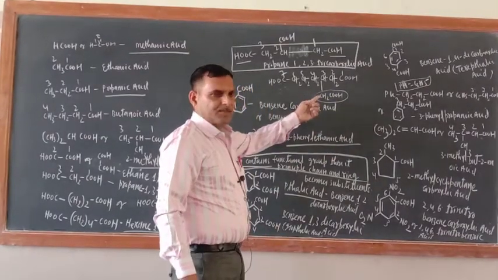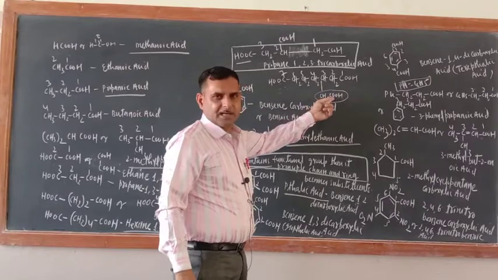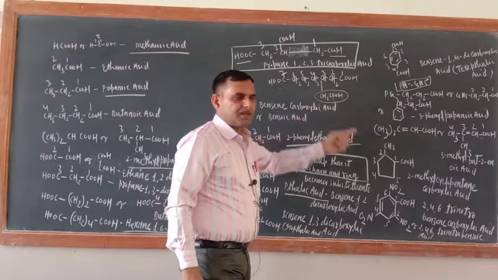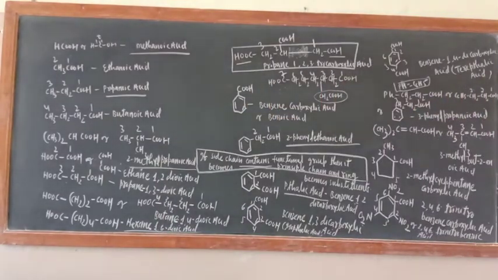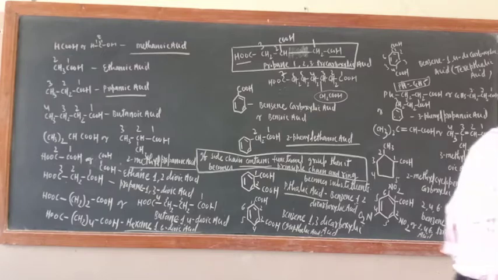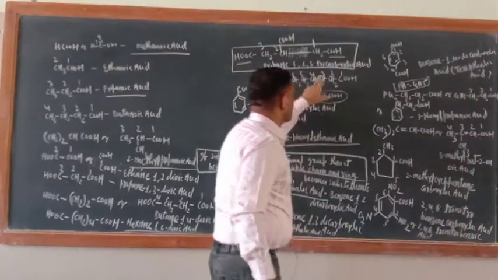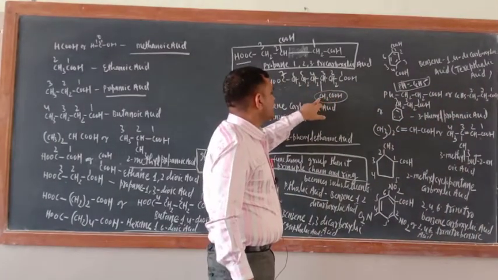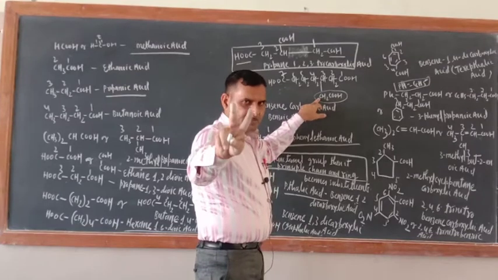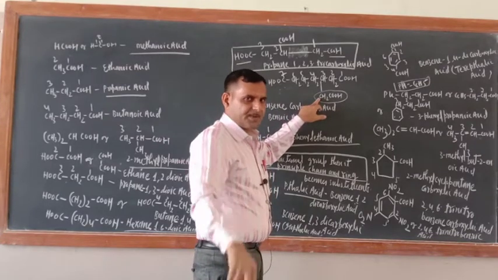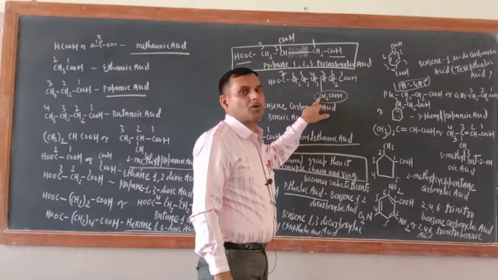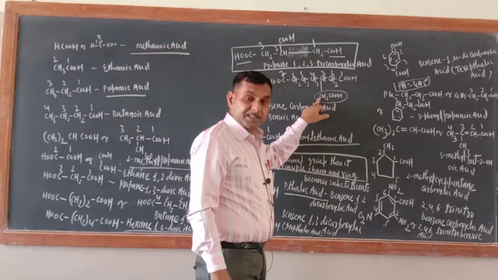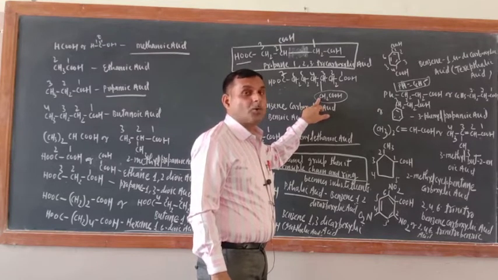So what is the name of this one? Methyl carboxylic. Sorry, okay, sorry. This would be carboxymethyl. Just see, when the COOH group is coming as a prefix, what is the name of that one? Carboxy. Okay. When it is coming as a secondary suffix, oic acid.